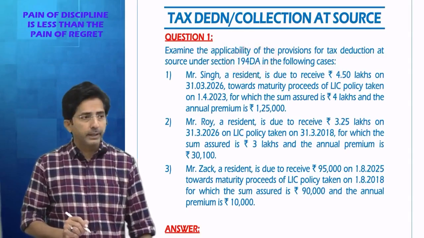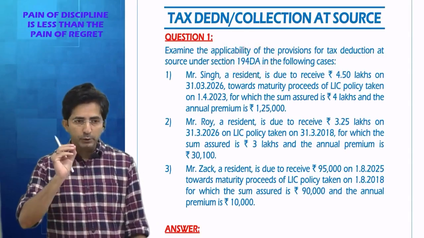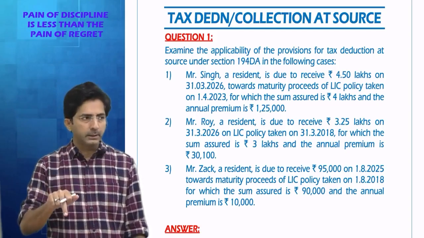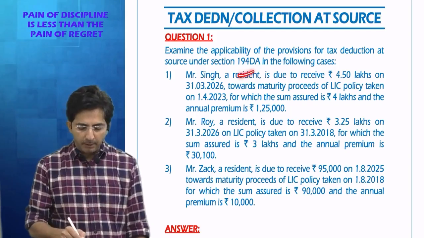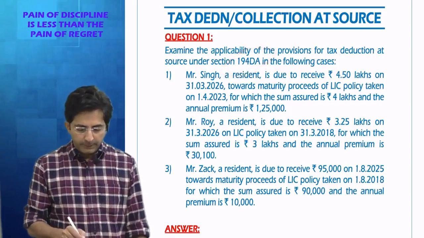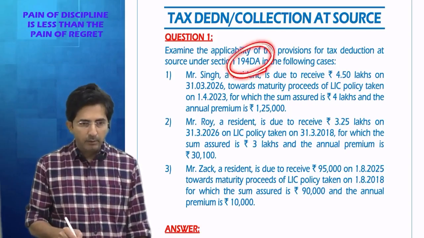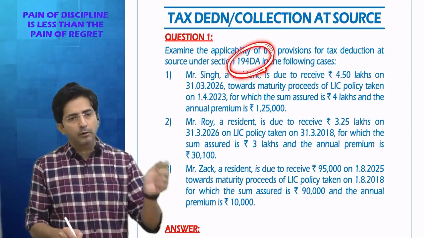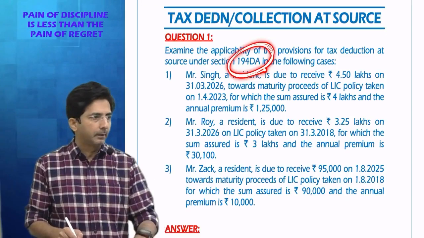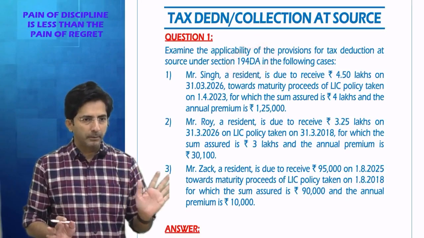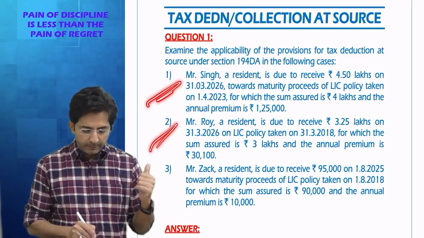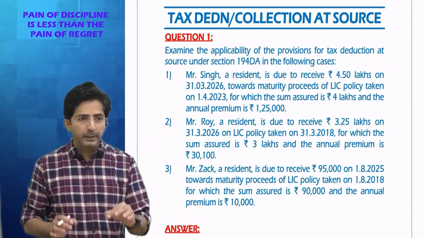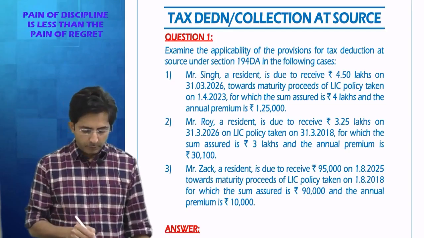What is 194 DA? When you receive a life insurance amount on maturity in case of a big premium policy, then TDS is applicable under 194 DA. So in short, the applicability depends upon whether you received the life insurance amount on maturity on account of a big premium, then only applicable. Otherwise, you will say it's not applicable. So in every point, you will check whether the amount is received on maturity, and if on maturity, it should be a big premium policy. So check the first point.